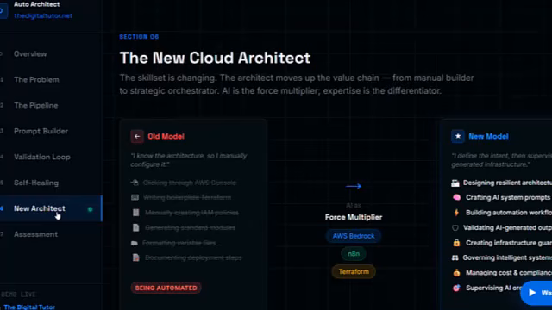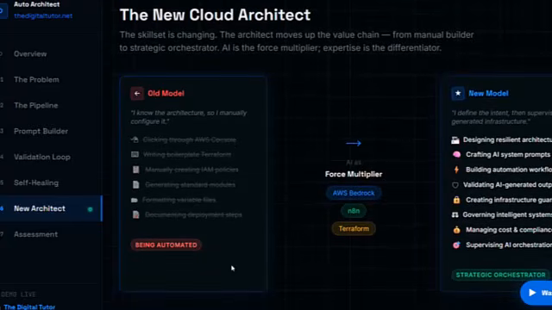Now let's talk about what this means for the role of the cloud architect, right? The old model was, I know the architecture, so I manually configure it. The new model is, I define the intent, then supervise AI generated infrastructure. In the old model, much of the work involved clicking through the AWS console, writing boilerplate Terraform, manually creating IAM policies, generating standard modules, formatting variable files, documenting deployment steps. Some of that work is still important, okay? But much of it is repetitive. And repetitive work is exactly where AI and automation can help.